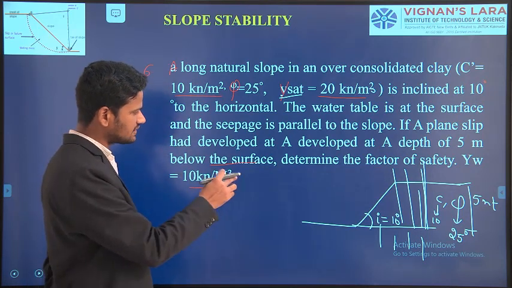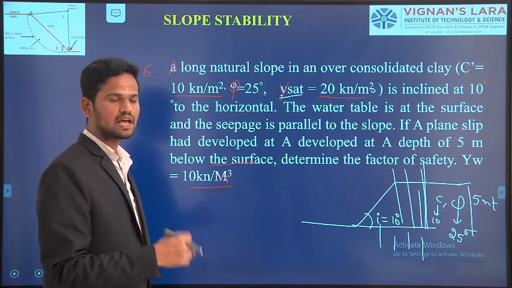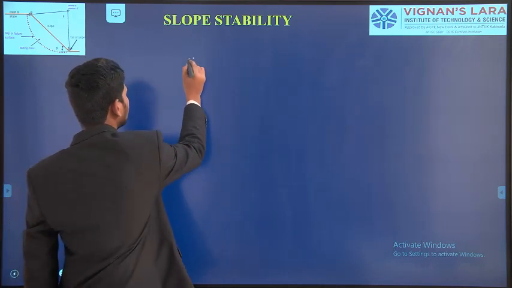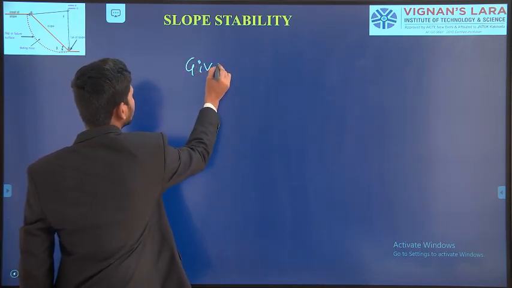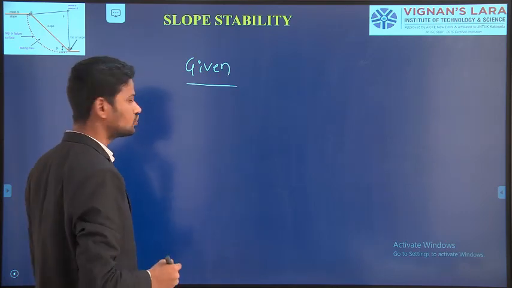That means if you consider this problem, they have given both cohesion as well as angle of internal friction. First we will write the given parameters. What are the various given variables in the problem? We will write those conditions first.